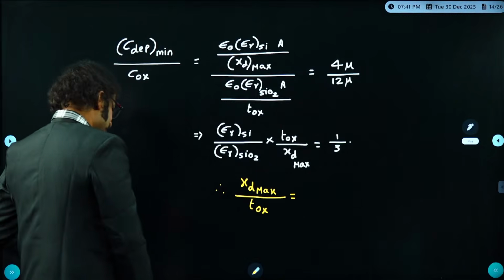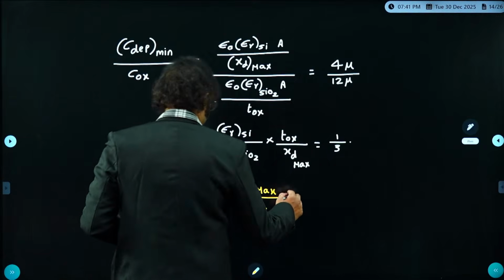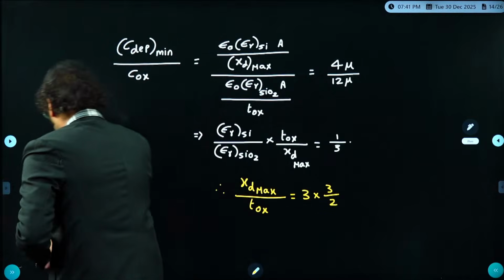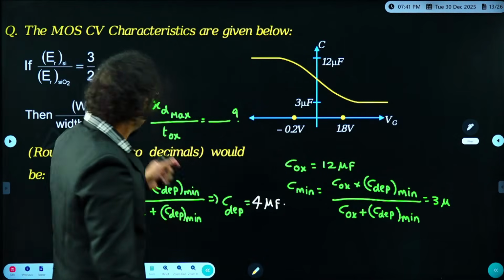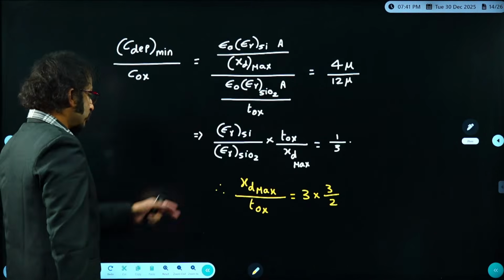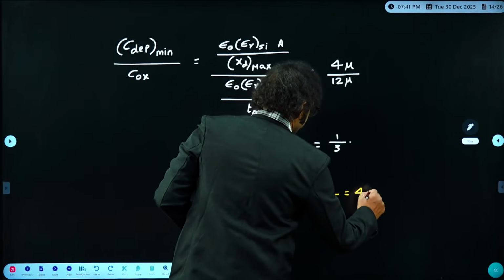How much is the answer, dears? It is very simple, man. It is equal to 3 into 3 by 2. Am I right, dear students? What exactly has the examiner given here? It is 3 by 2. Epsilon r of silicon by epsilon r of silicon dioxide is 3 by 2 now, dear students. So it is simply equal to what here? 3 into 3 by 2. So I understand the answer for the given question is 4.5.